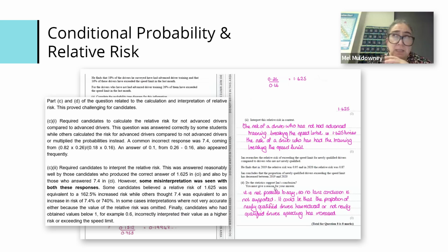So it's about having an idea of what it means. And those that had a value below 1, for example 0.6, incorrectly interpreted their value as a higher risk of exceeding the speed limit. So it did show a distinct lack of understanding about what those mean. To use an analogy for those of you that teach mechanics A level, it's probably to do with the coefficient of friction.